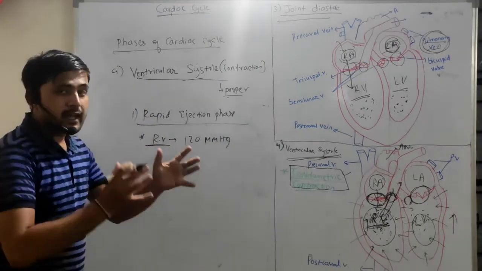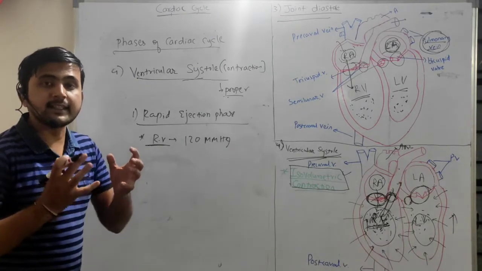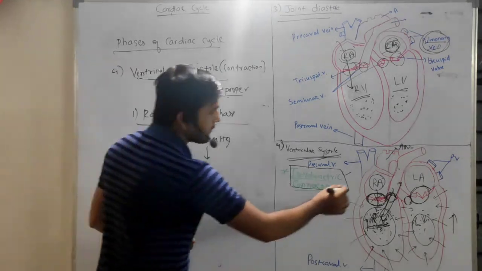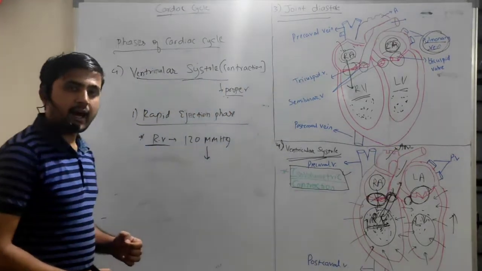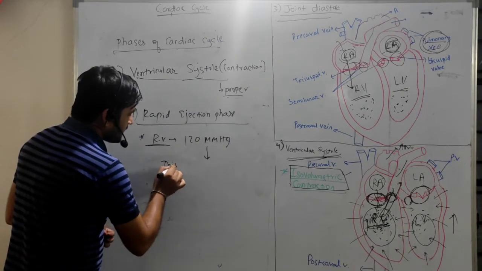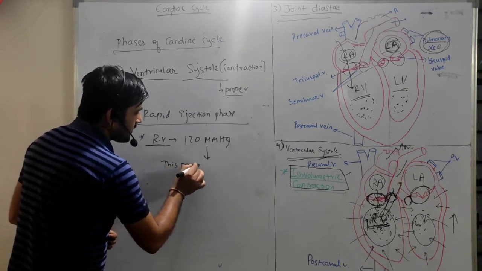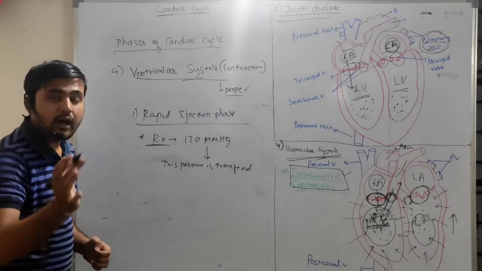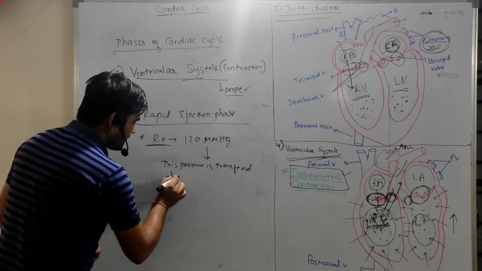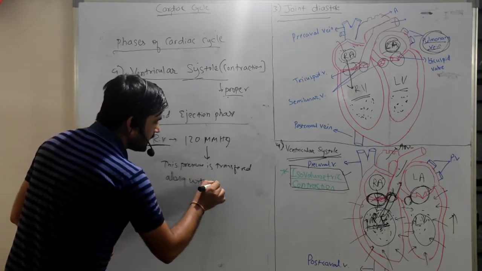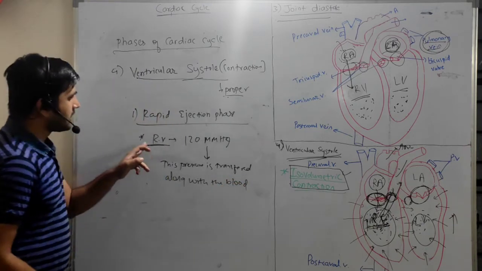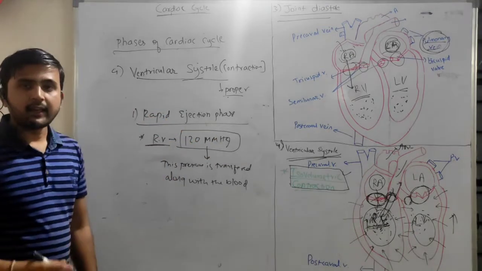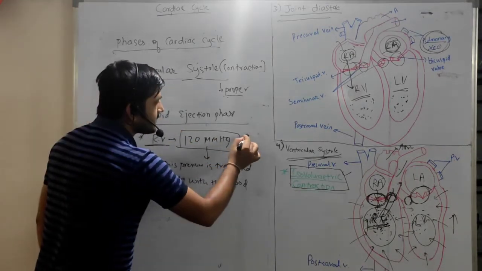Okay, so when the intraventricular pressure is increased, it passes to where? This one, that is pulmonary artery, right? So this pressure is transferred along with the blood.